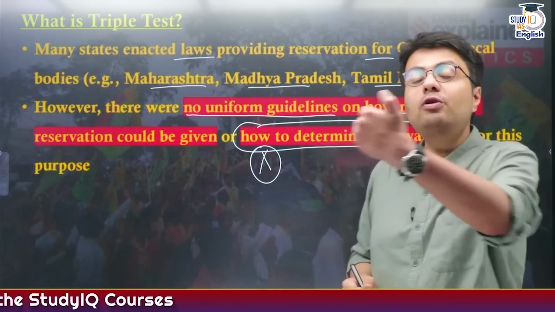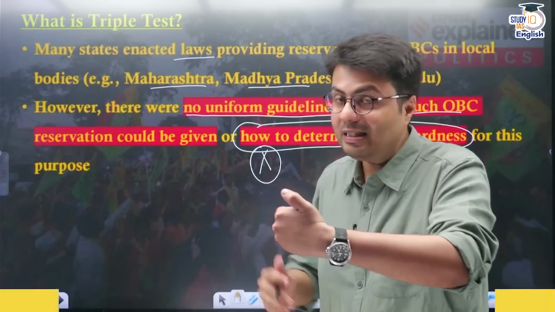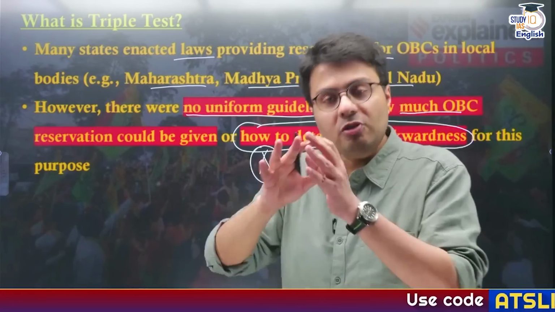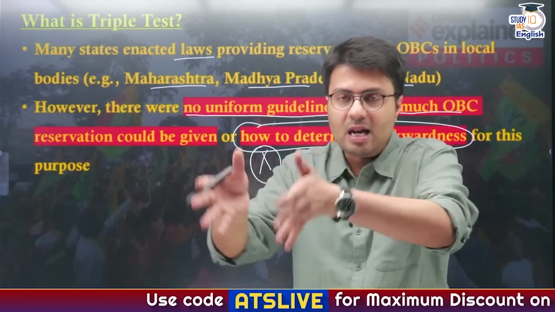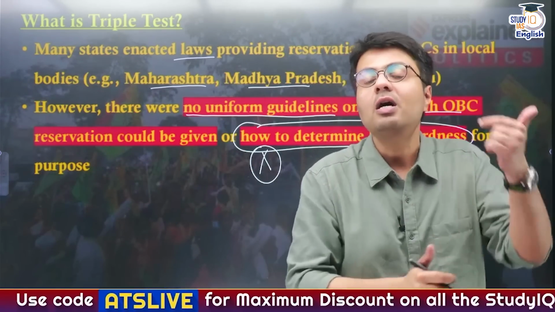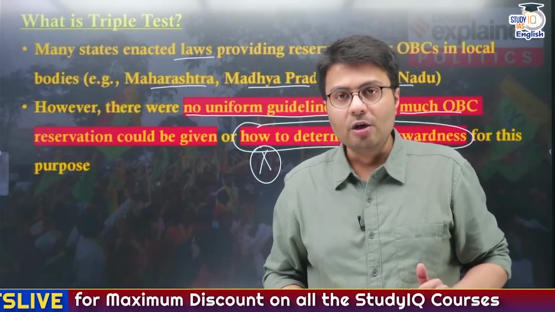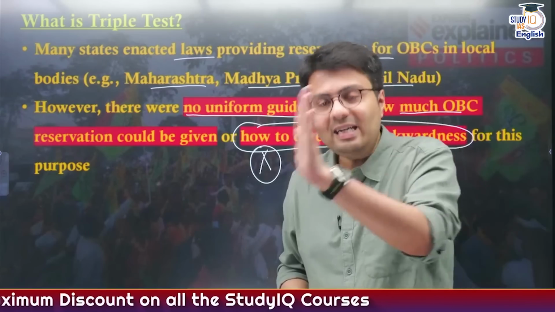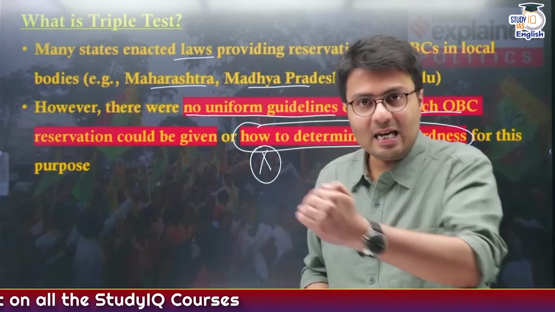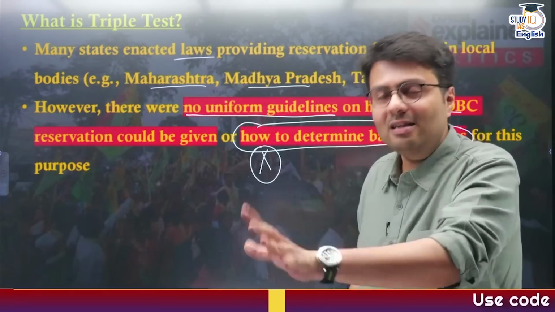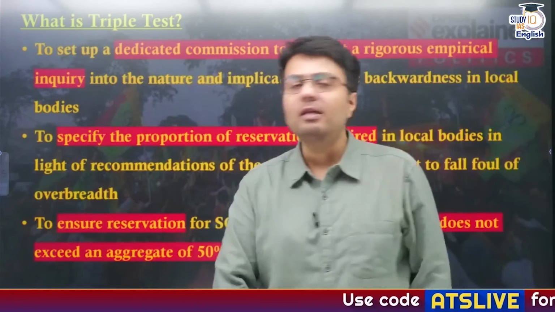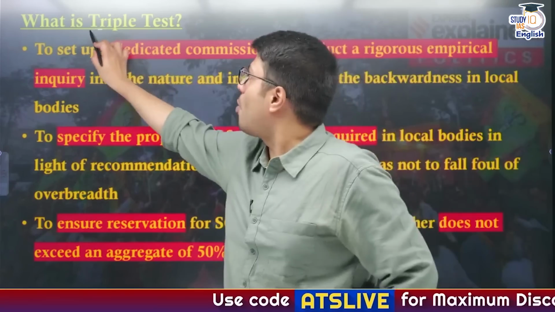Therefore, the amount of reservation offered in different states varies. Similarly, some communities are getting reservations in one state, while the same community in other states is not getting reservation. So you need a certain criteria which all the states can consider and accordingly provide reservation. And this exact criteria was laid down by the Supreme Court, what is now called the triple test.